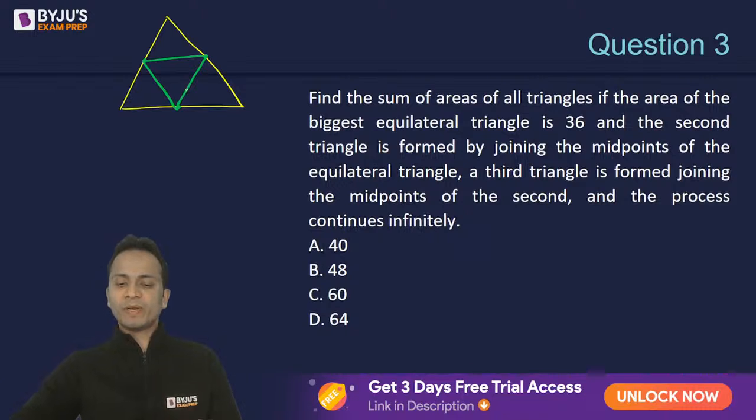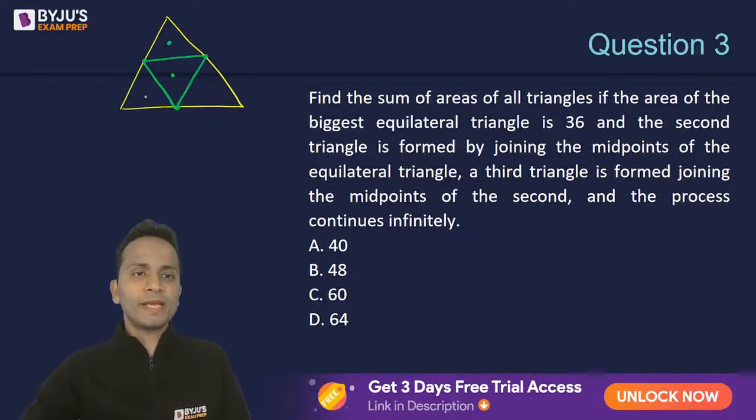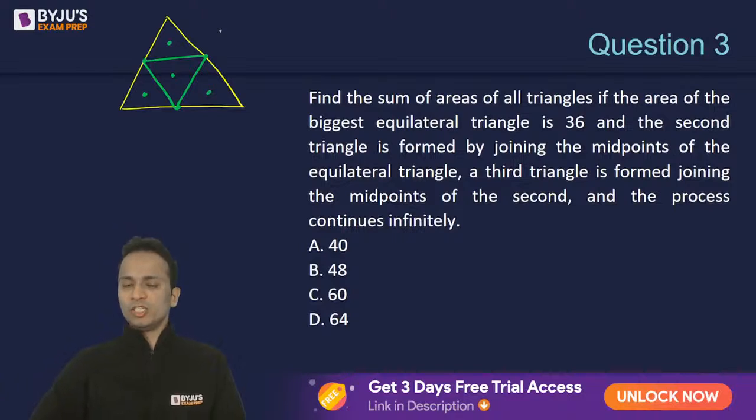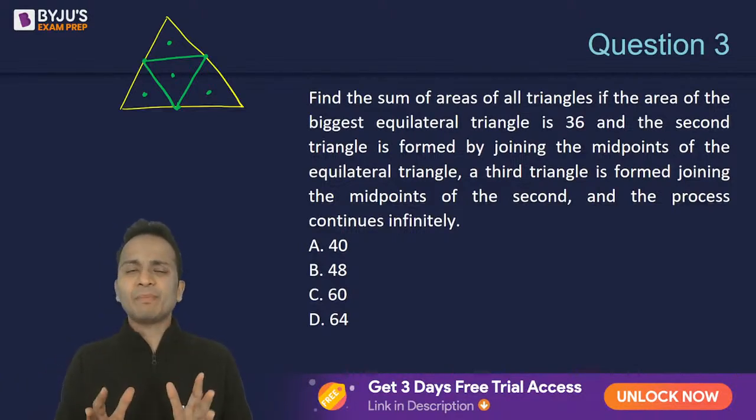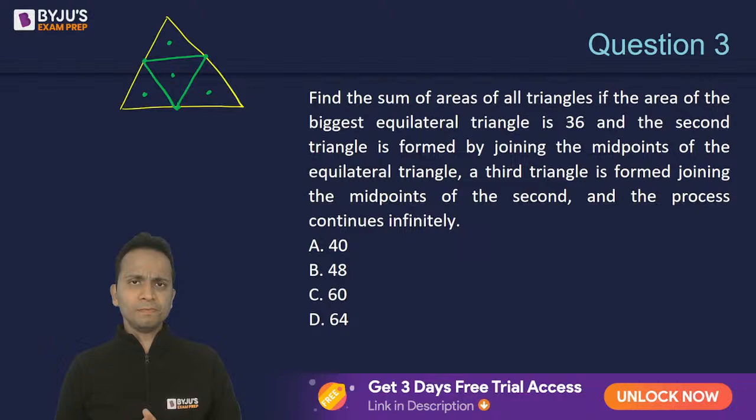Now, whenever a triangle is formed in this manner, by joining the midpoints, then the resulting four triangles, all of them will have equal areas. You can make it a point. It happens with any type of triangle, not just an equilateral triangle.